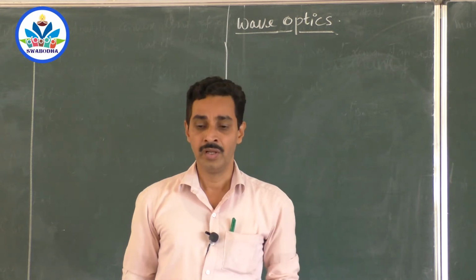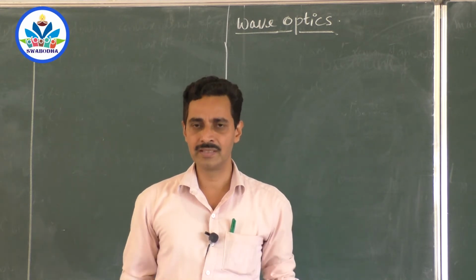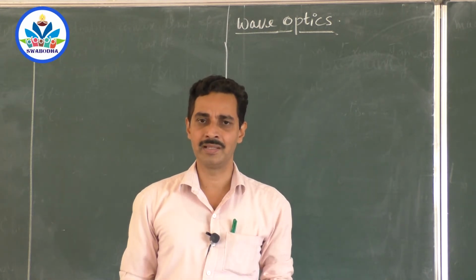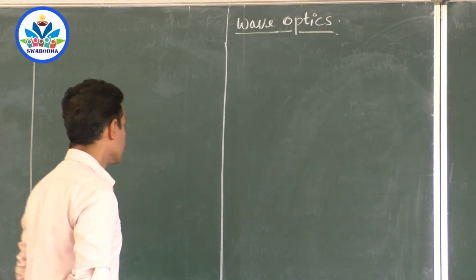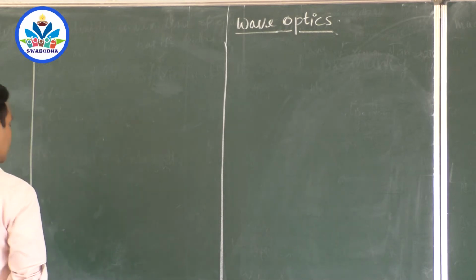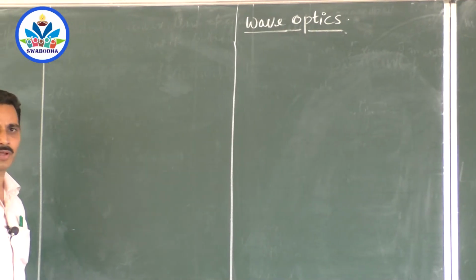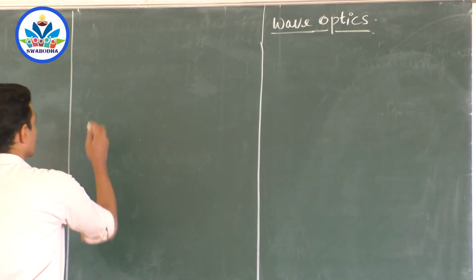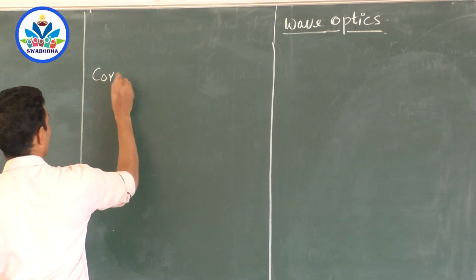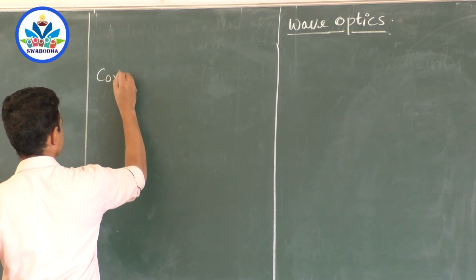Newton took all these ideas and put them in a proper way, and he gave a theory called the corpuscular theory of light. So we always attach the name of Newton to the corpuscular theory, even though many ideas were from Descartes.